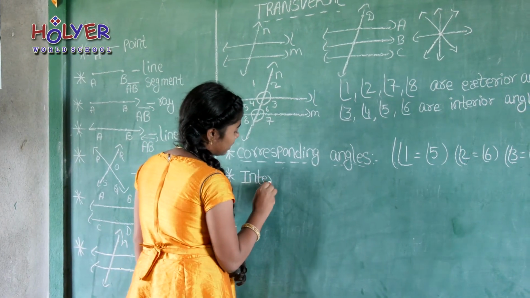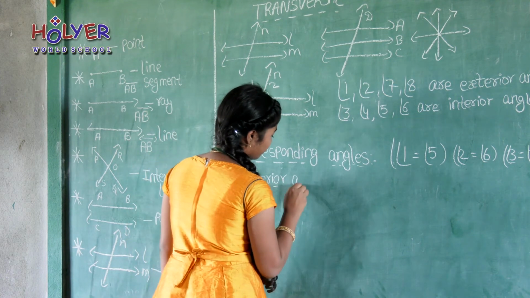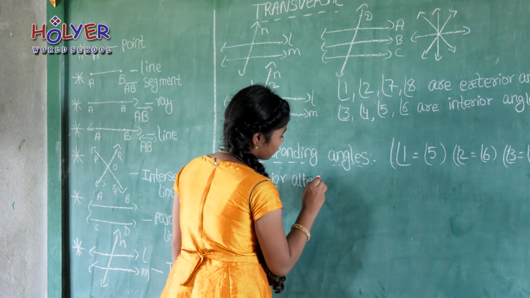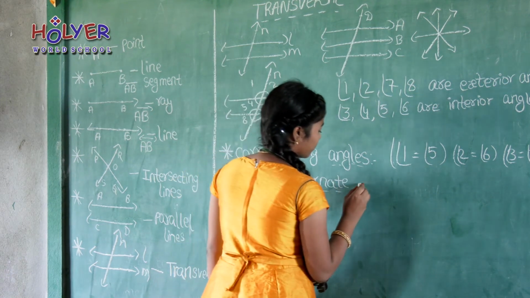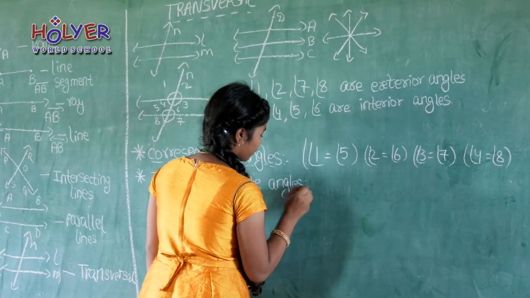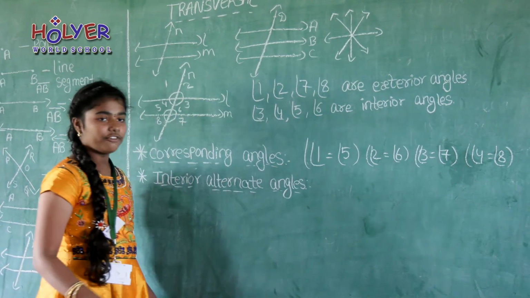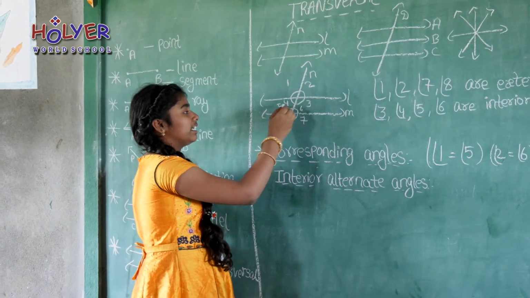Interior alternate angles. The pairs of interior alternate angles are angle 4, angle 6 and angle 3, angle 5.